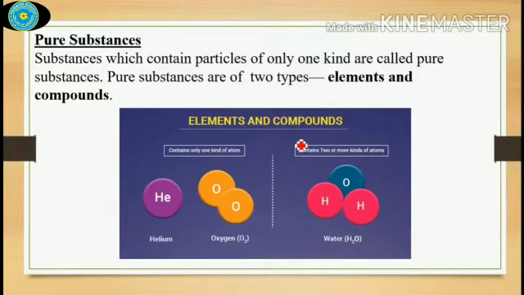And what do we mean by compounds? Compounds are substances made up of two or more elements which are chemically combined. Here again you can see that there are two hydrogen atoms and one oxygen atom. That means hydrogen is one element and oxygen is another element, but they are chemically combined together to form a water molecule.